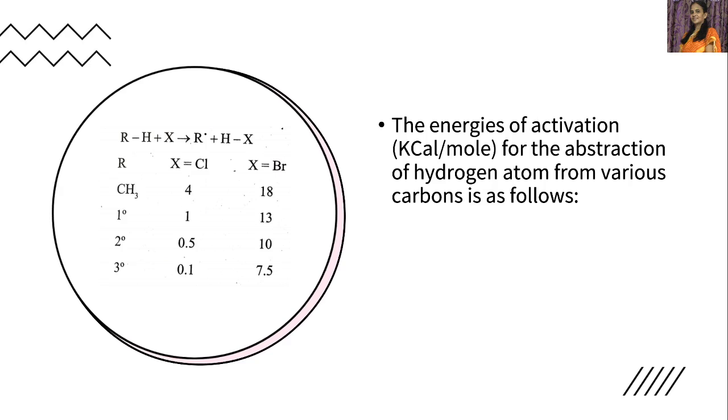Lesser the activation energy, greater is the reactivity. So the activation energy is less here, which indicates that the tertiary alkyl halide is more reactive in the halogenation reaction. If X is bromine, then the energies of activation are 18 for methyl, 13 for primary, 10 for secondary, and 7.5 for tertiary. So from here to here it decreases. As the activation energy is less, the reactivity is more. So from methyl to tertiary, the activation energy is decreasing, which indicates that the reactivity is increased.